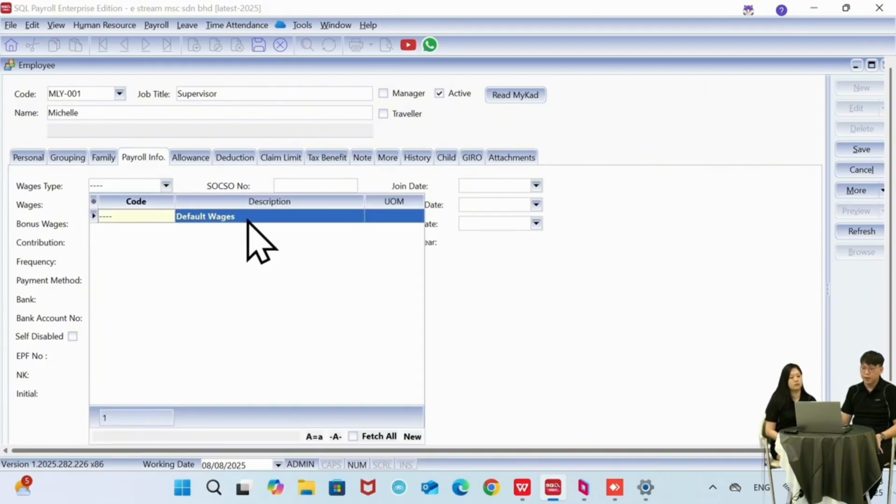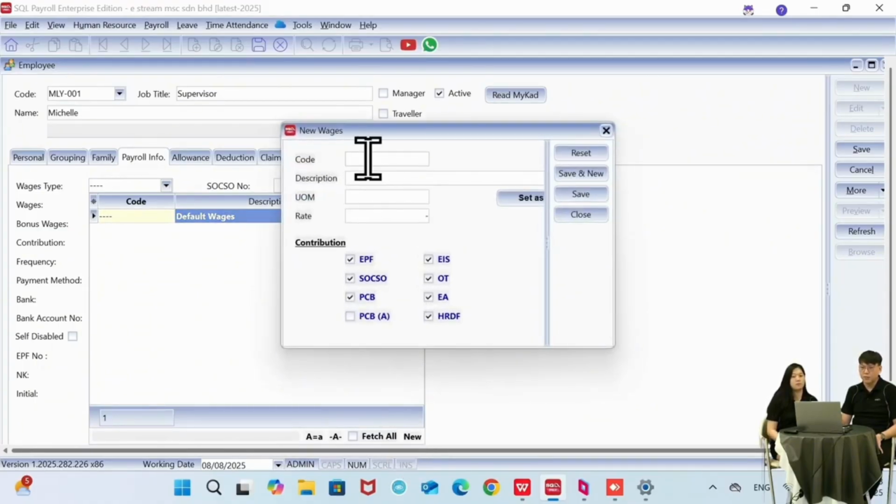Okay, but let's say in our case, our company has foreign workers, so we can click new, and then we create different wages types. Let's say FW for foreign worker.